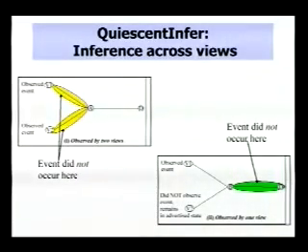Similarly, assume that view 1 observes the event and view 2 does not observe the event, as in the lower diagram. And suppose furthermore that view 2 has an advertised path to the prefix that remains advertised throughout the event. In this case, we know that flap damping has not been activated at view 2, and hence we can say that the event did not occur in the green region.